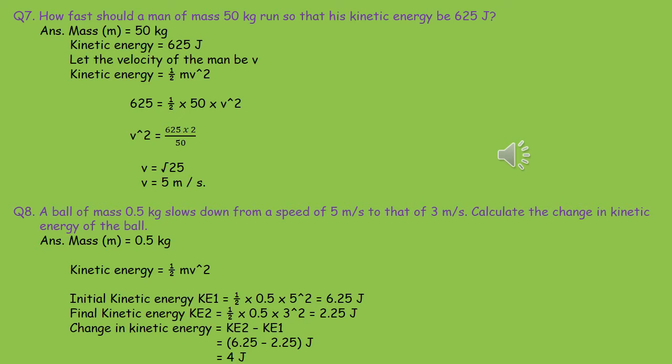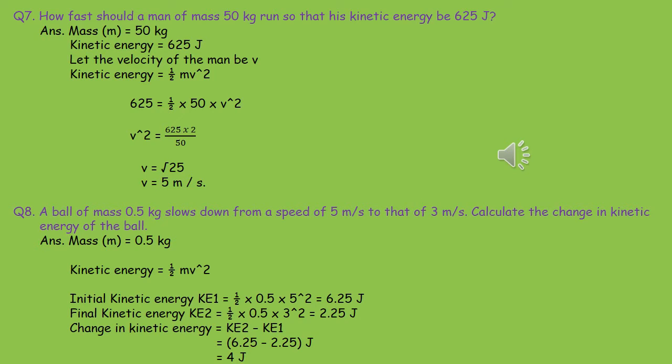Kinetic energy 625 is equal to half into 50 into v square. So v square is equal to, we are cross multiplying, 625 into 2 by 50. So v will be equal to root over of 25, after reducing we are getting 25. So v is equal to root over 25 and v is equal to 5 meter per second.